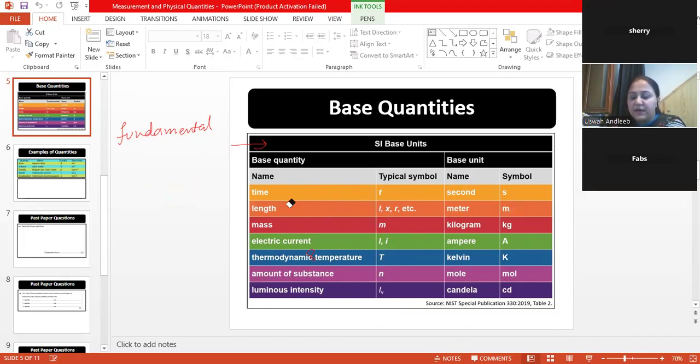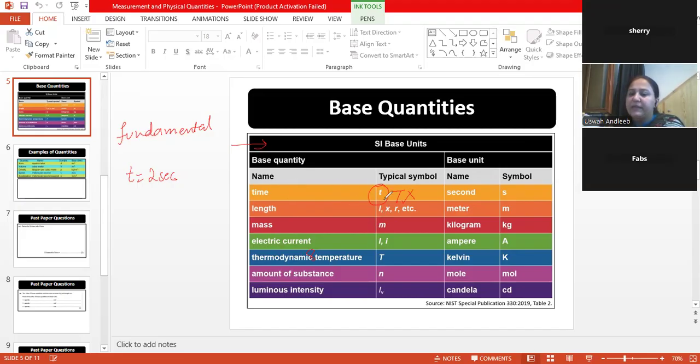So first is time. It's not derived from anything. The symbol for time is t, and the symbol is very specific. We can't write capital T; it has to be written as small t. Whenever you are solving a numerical and you calculate the value of t, you write it like t = 2 seconds. The capital T is related to time period, not to this.